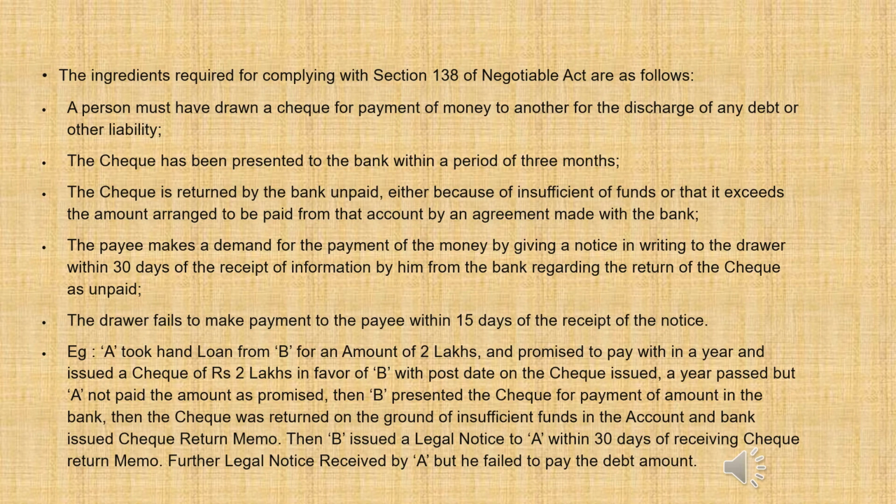The ingredients required for complying with Section 138 of the Negotiable Instruments Act are: a person must have drawn a check for payment of money to another for the discharge of any legally enforceable debt or other liability. The check has been presented to the bank within a period of 3 months. The check is returned by the bank unpaid, either because of insufficient funds or because it exceeds the amount arranged to be paid from that account by an agreement made with the bank.